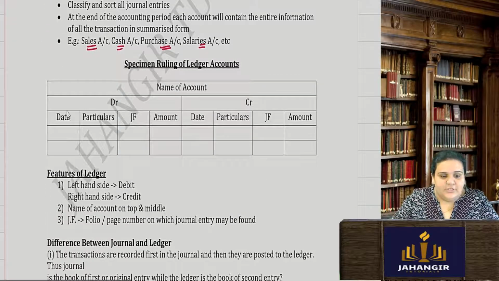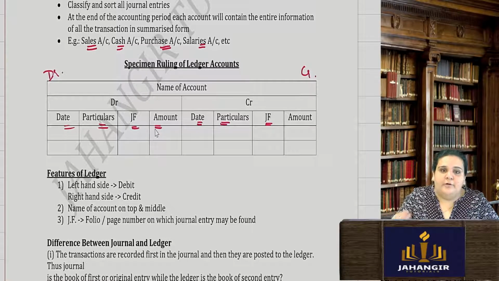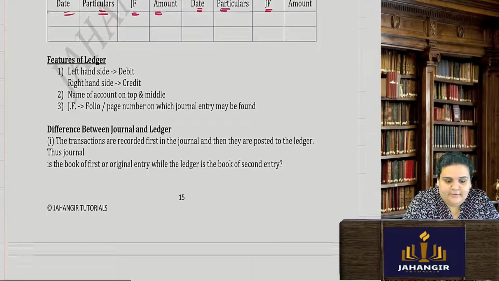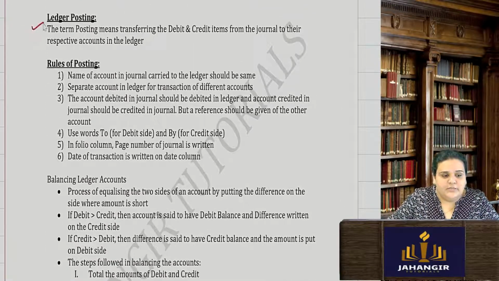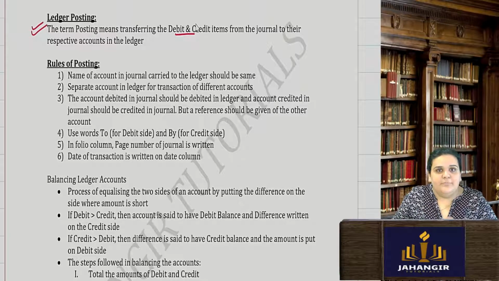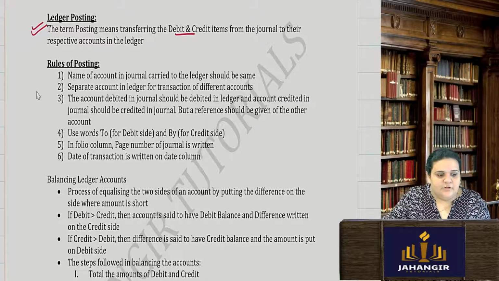Okay, so the ledger has a debit side and it has a credit side. Amount, journal folio, particulars, date on the credit. Similarly, date, particulars, journal folio, amount on the debit side. Then how do you post it from the journal to the ledger? By transferring the debit and credit items from the journal entry to the given ledger by giving the opposite account's name. Okay, so the rules of posting, it is not asked in the MCQ.